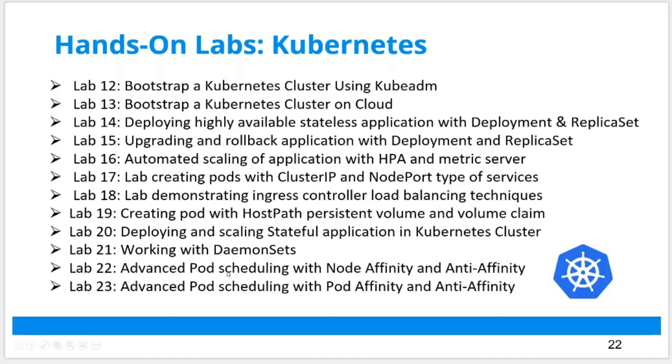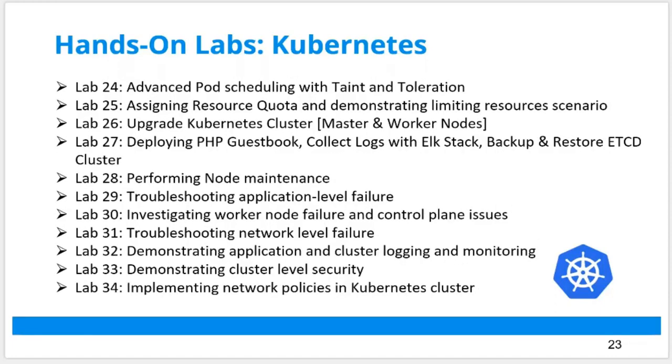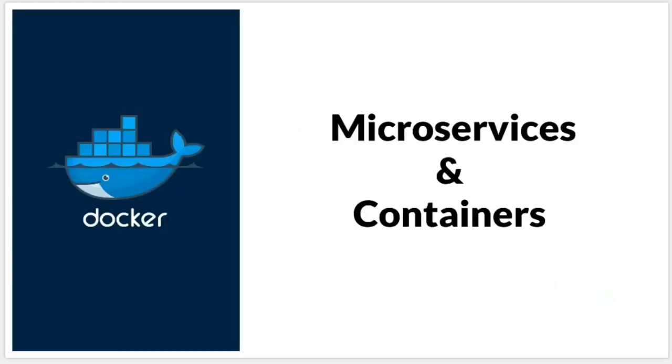do you do the pod scheduling, where you configure that your application always goes on a particular node. And now you might be confused right now, hey, what is the terminology I'm using? Don't worry, I'm going to cover all those. This is just to give you a glimpse of what all you should be doing. So you'll be doing debugging, troubleshooting the network level failures, high availability, disaster recovery, all those things in Kubernetes. So these 34 labs. Let's begin with, first of all, what is microservices and containers.